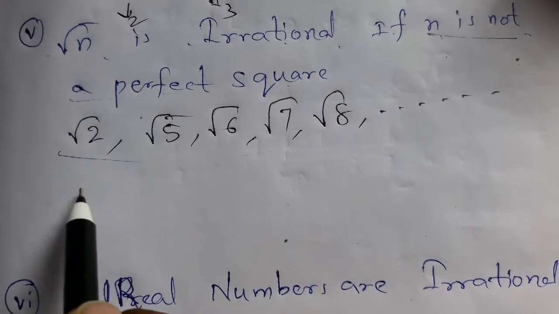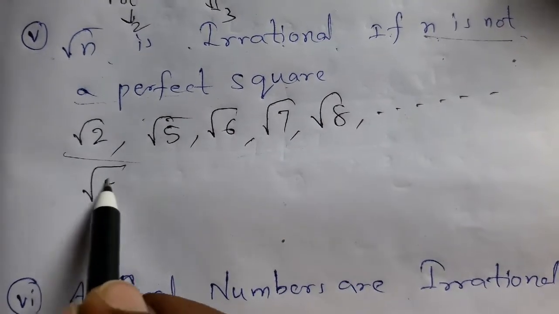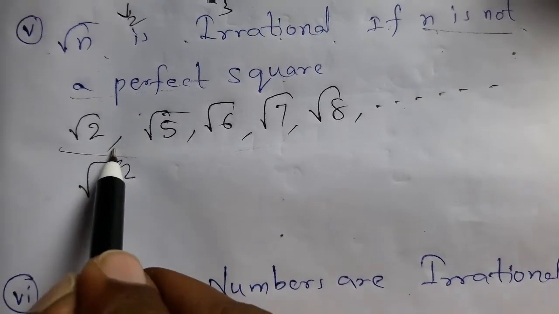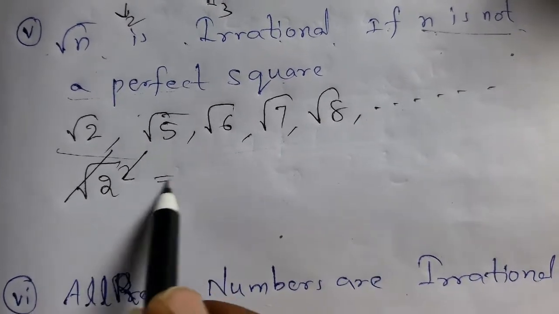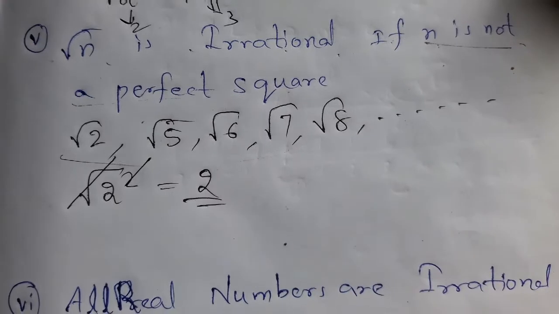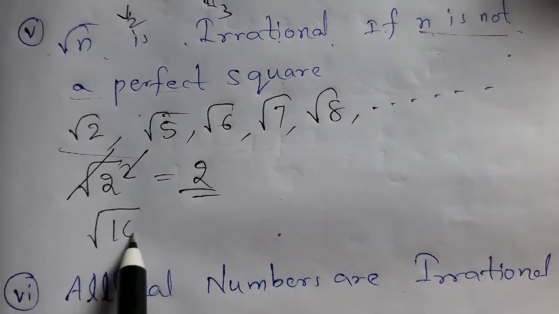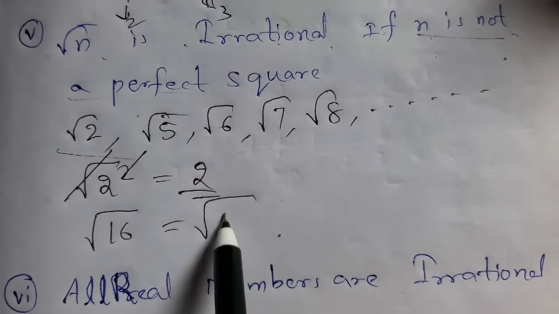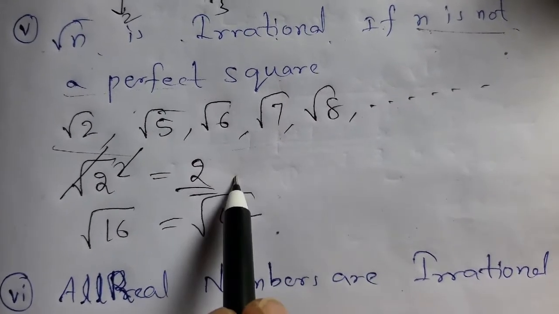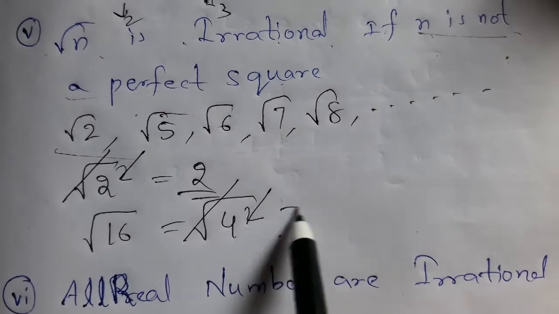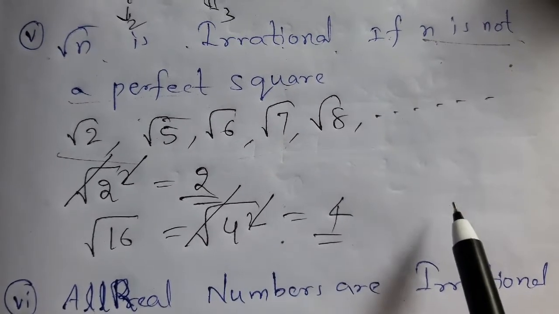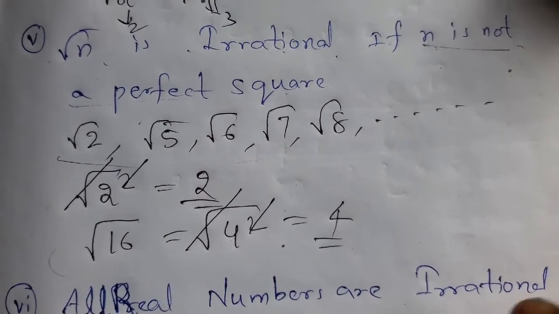Perfect squares means what? See here, under root of 2 square, then root and square cancel, this becomes 2. This is a perfect square. Take another example, under root of 16. This 16 can be written as under root of 4 square. This root and square cancel, this becomes 4. So this is a perfect square. Do you understand?